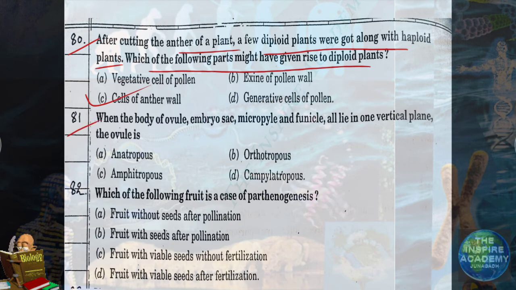When the body of ovule, embryo sac, micropyle, and funicle all lie in one vertical plane, the ovule is of which type? Orthotropous. Number 82. Which of the following fruit is a case of parthenogenesis? Fruit without seeds after pollination are called parthenogenetic fruits.